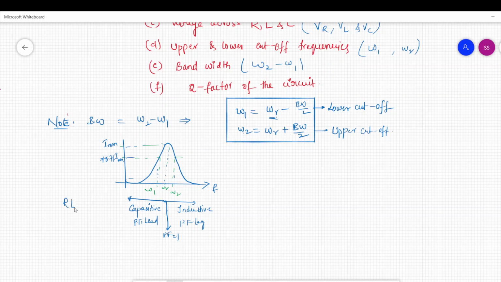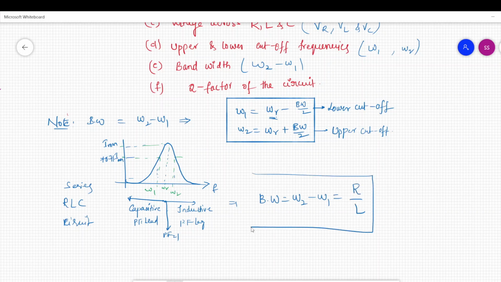This is for a series RLC circuit. And one more thing for a series RLC circuit: bandwidth, omega 2 minus omega 1, is given by R by L. This is one more expression to remember. Okay, thank you.